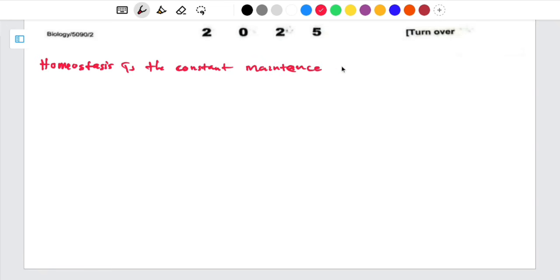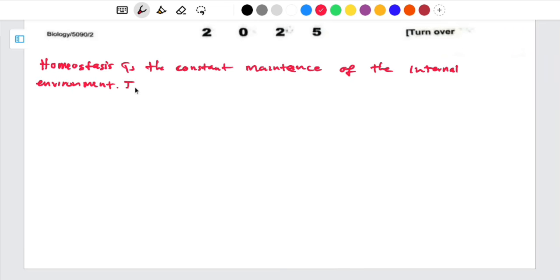So this one is E. Maintenance of the internal environment. As you are writing, you have to make sure that you write your essay in paragraph form. So we start by defining what homeostasis is: it is the constant maintenance of the internal environment. Then from there, like I said, it can be maintained by two mechanisms, that is negative feedback and positive feedback mechanisms. So you have to know all those things I'm going to explain.